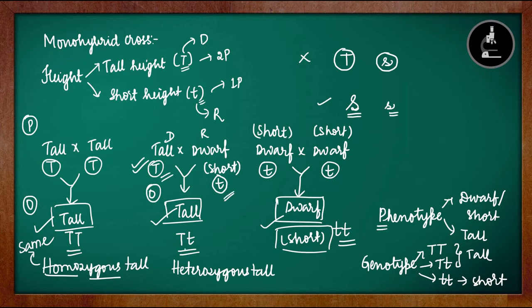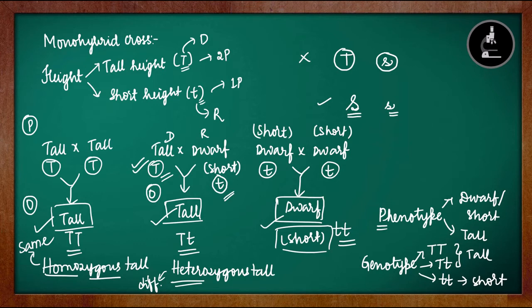So two different types of alleles will be incorporated into the zygote. So here it is heterozygous, which means two different. Hetero means different. And the final one, which is short. In short, there is no condition called homozygous short or heterozygous short. It is always homozygous. If it is heterozygous, it cannot be short. It has to be tall.